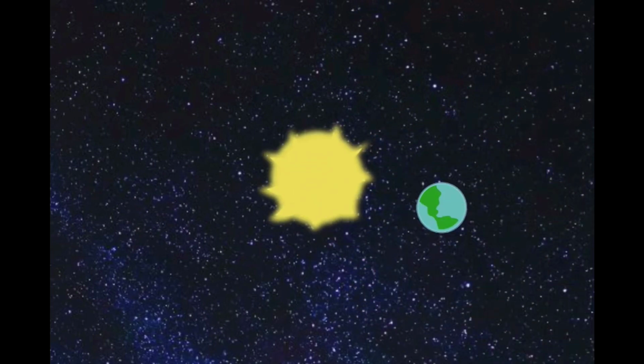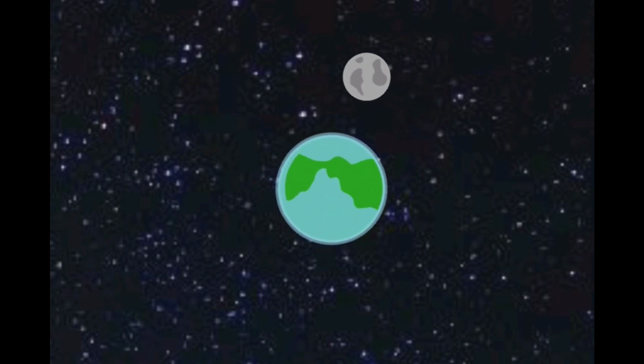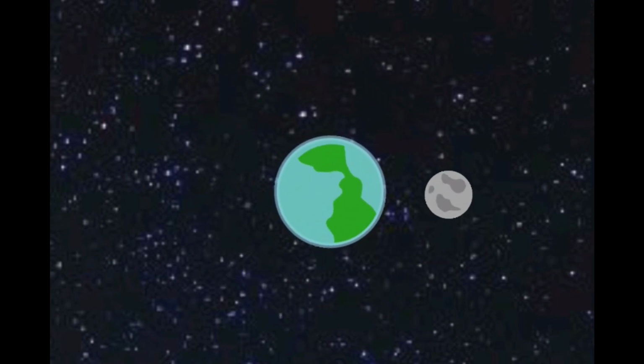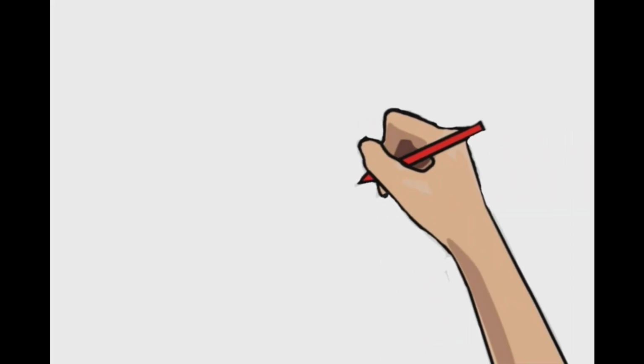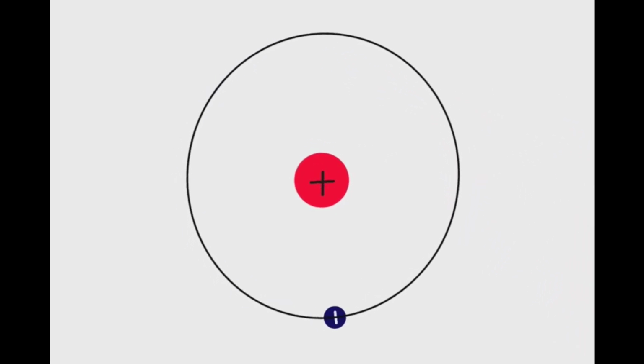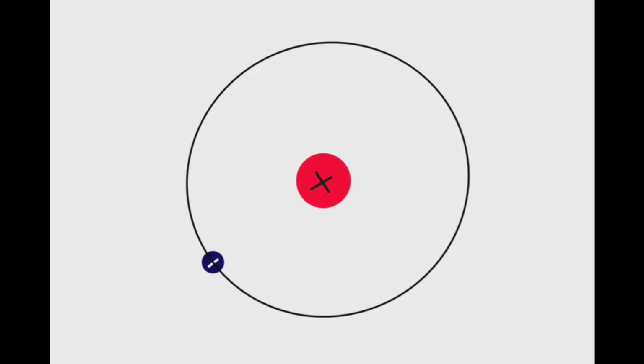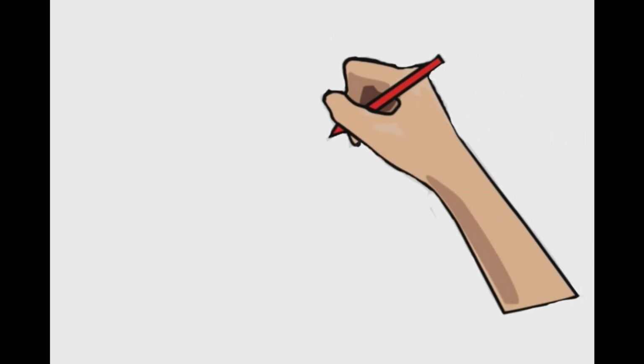Some examples of uniform circular motion are motion of planet around the sun, motion of moon around the earth, motion of electron around the nucleus, motion of tip of hands of the clock.